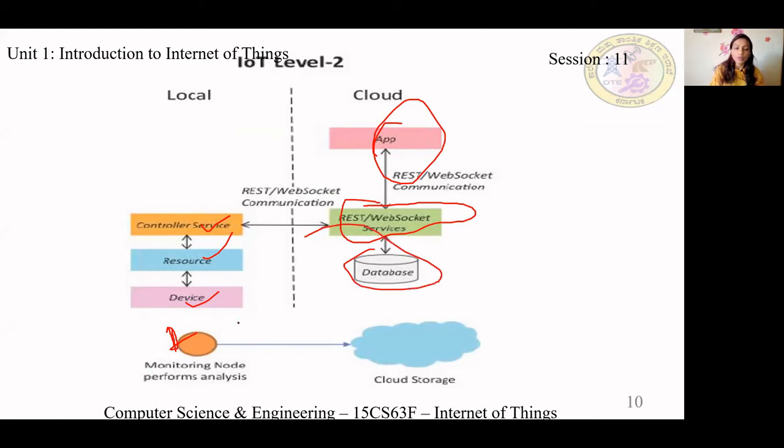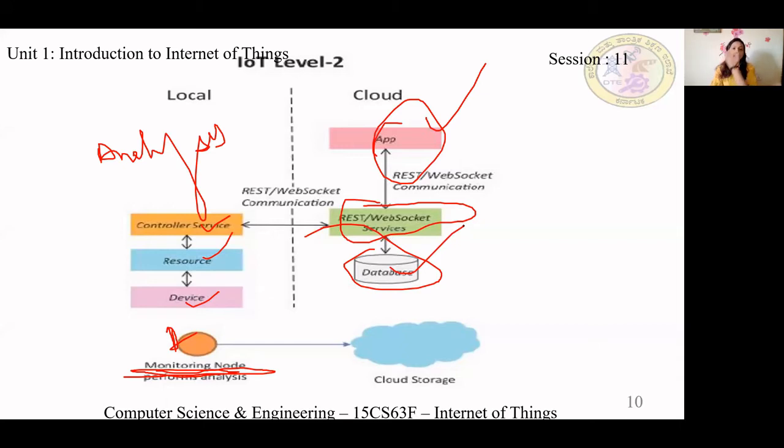So here we are monitoring locally. Sensors and monitors are local, and analysis is done locally. What is there on the cloud? Application and database are on the cloud. So for what type of thing can we use this? Can you tell me?